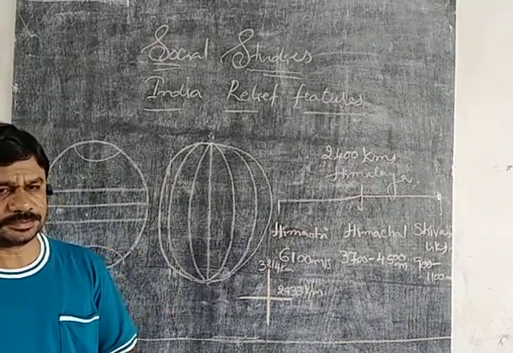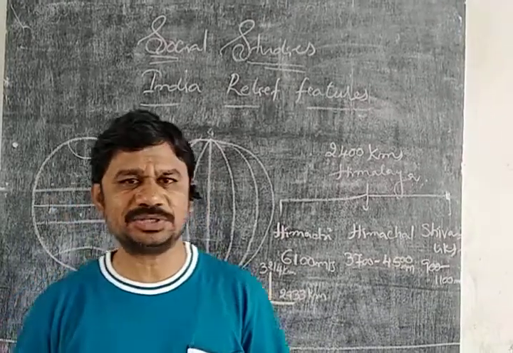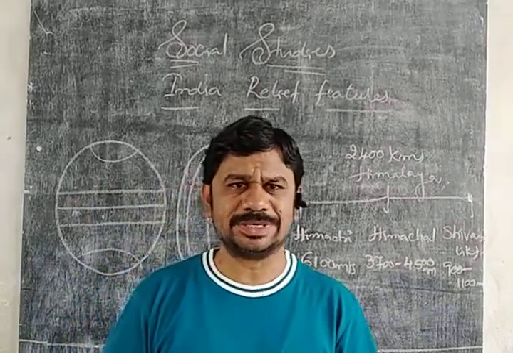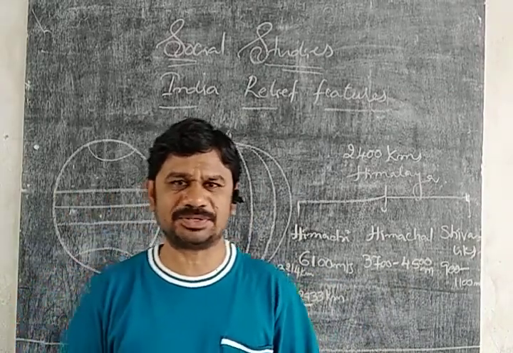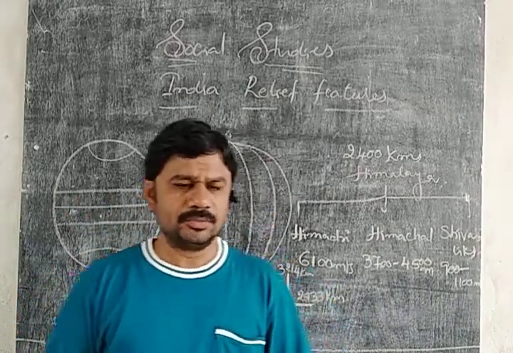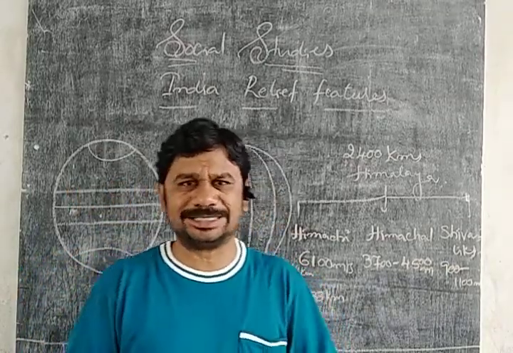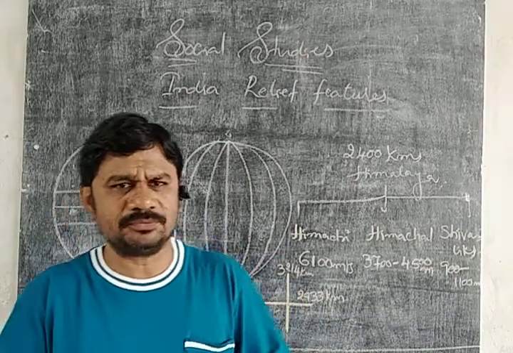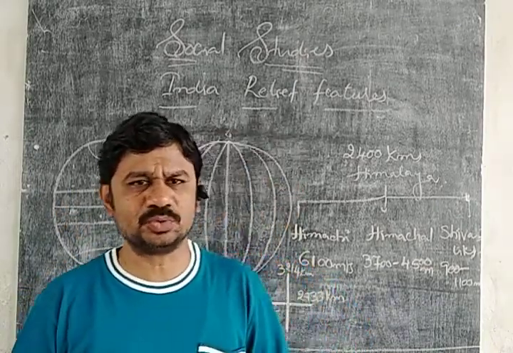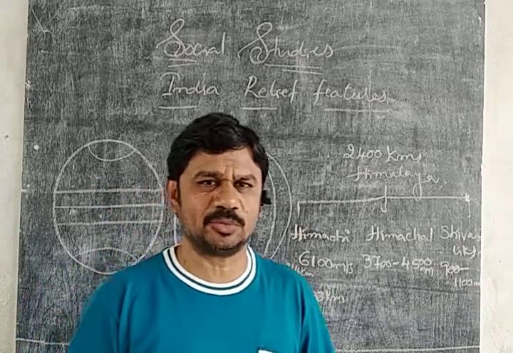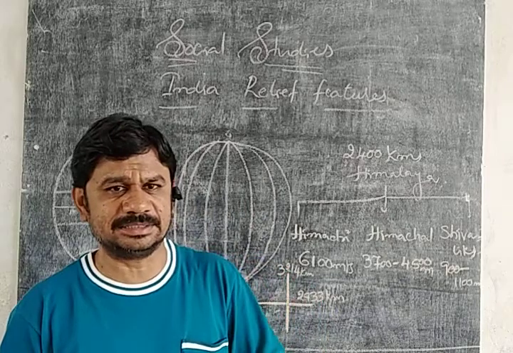Good morning, dear students. In the previous class, we discussed latitudes and longitudes, and the latitudinal extension of India. Now we are going to discuss the area India occupies on the Earth's surface. India occupies 3.28 million square kilometers. India is the seventh largest country in the world.